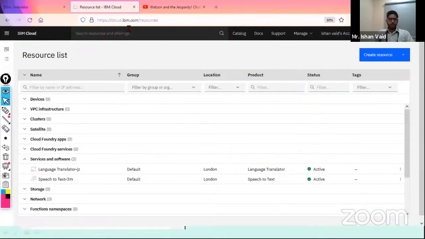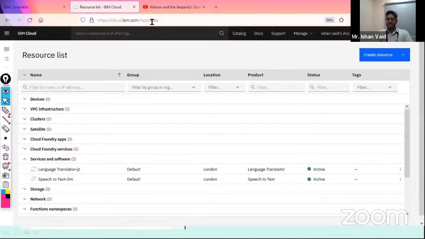So when you log into your IBM Cloud account, because Watson is a big machine that you have seen in a video in 2011, which was being played in the Jeopardy game. And now IBM has provided the service of Watson to you on our cloud platform, so that everyone who wants to use IBM Watson and wants to make their own project or do research can actually do it by using IBM Cloud.